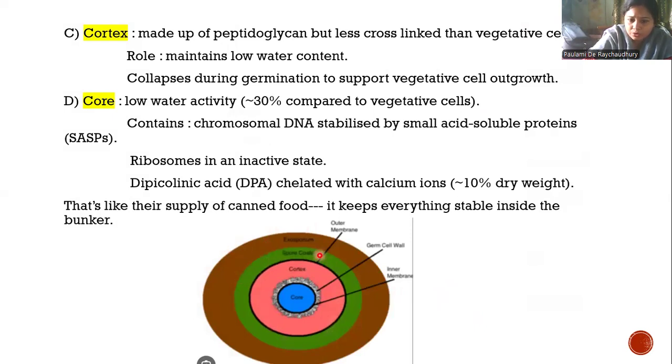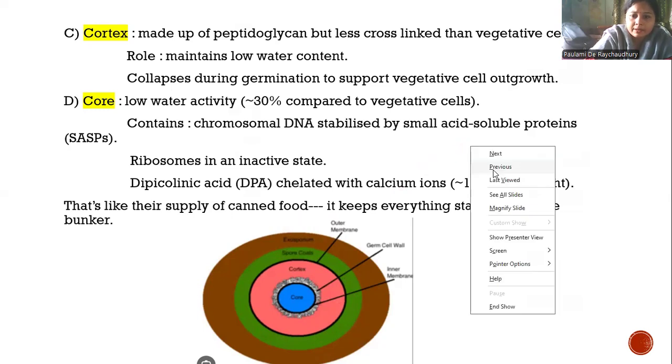Spore coats. Spore coats are composed of cross-linked protein layers rich in cysteine. Those are connected with disulfide bonds. So inside the exosporium, there is the spore coat, which is formed of basically cross-linked proteins. Proteins means cysteine mainly. So what are the functions? Enzyme resistance and chemical resistance.